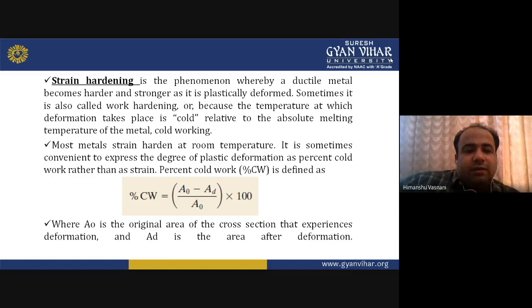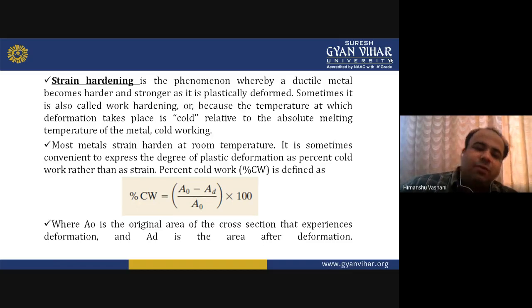You can say that most metals strain harden at room temperature. If you want to do strain hardening at room temperature, it will work, no worry. But it is sometimes convenient to express the degree of plastic deformation as percent cold work rather than as a strain. The degree of plastic deformation done during strain hardening is usually given as percent cold work rather than strain, because it is a cold working process.